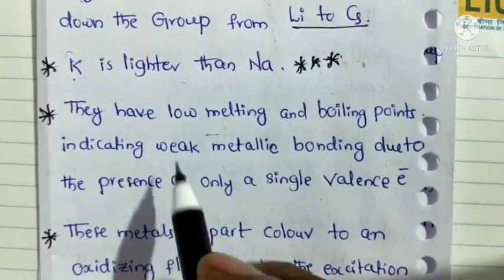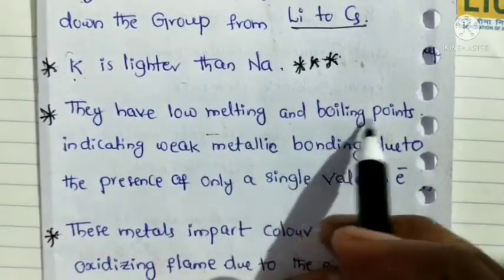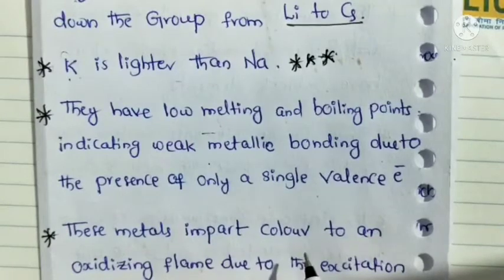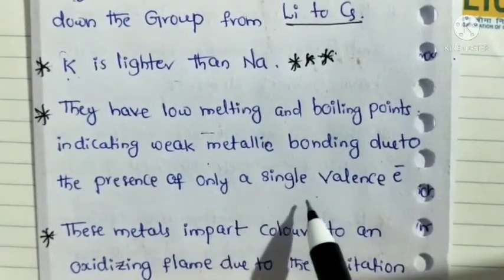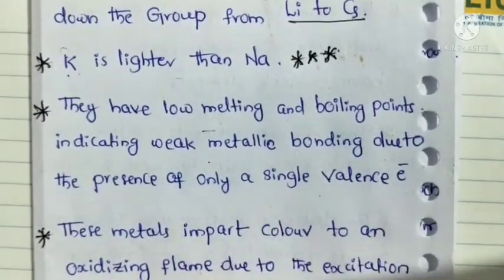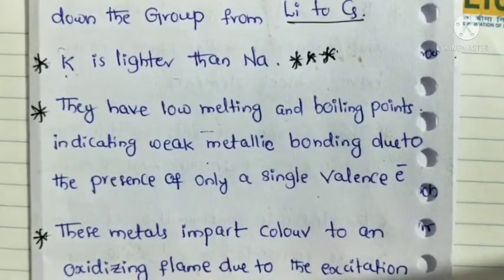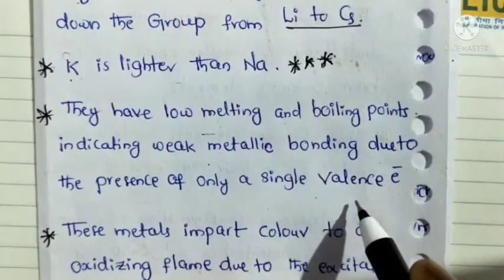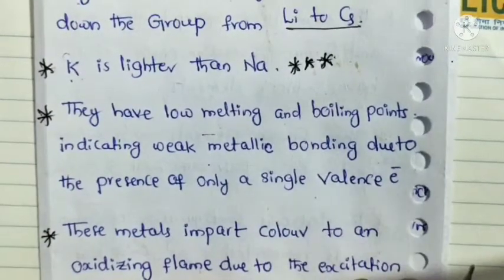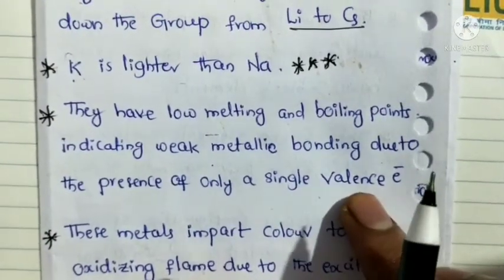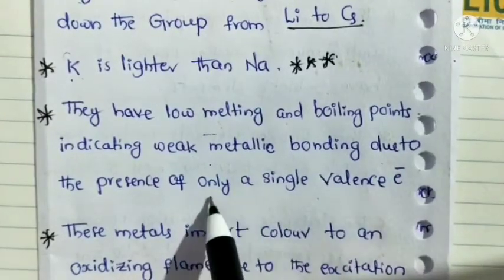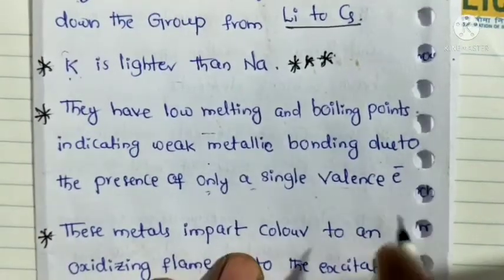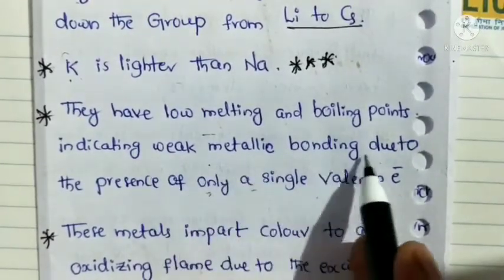What is the meaning here? We already learnt that the general electronic configuration of alkali metals is ns1. That means ns1 is the valency electron. How many valency electrons? Only a single valency electron. It is responsible for weak metallic bonding.